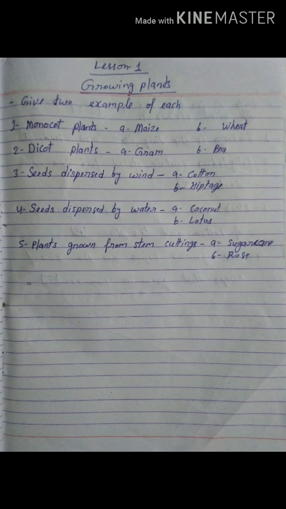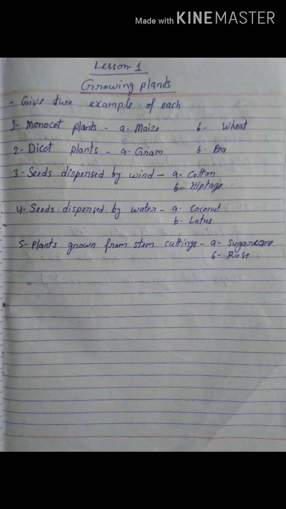I repeat again. Two examples of monocot plants are maize and wheat. Two examples of dicot plants are gram and pea. Two examples of seeds dispersed by wind are cotton and hiptage. Two examples of seeds dispersed by water are coconut and lotus. Fifth, two examples of plants grown from stem cuttings are sugarcane and rose. Okay, you have to write this homework in copy.